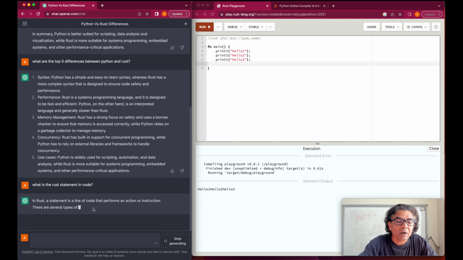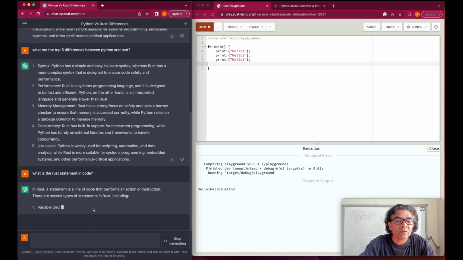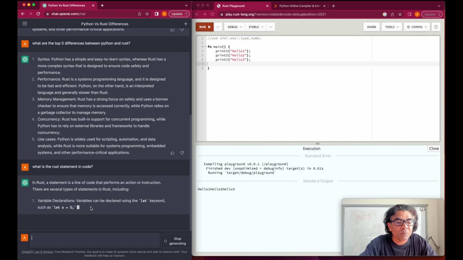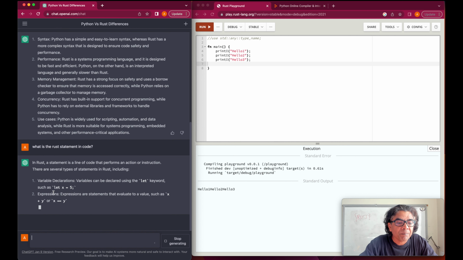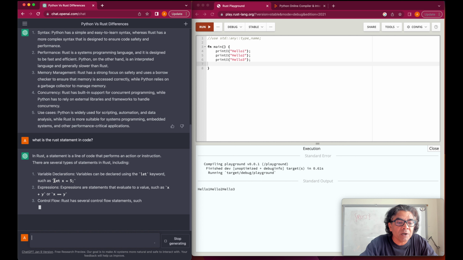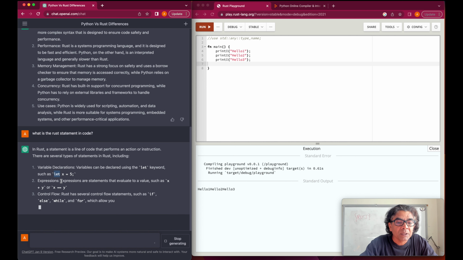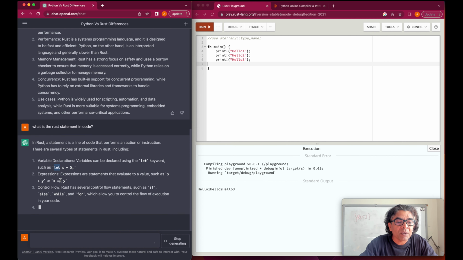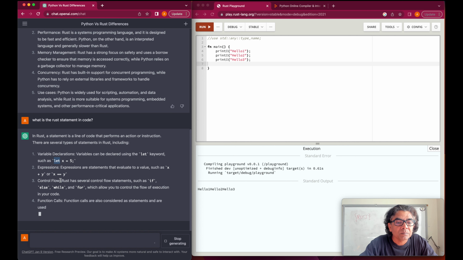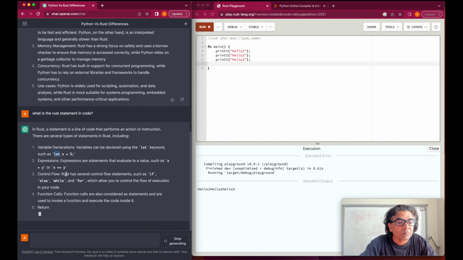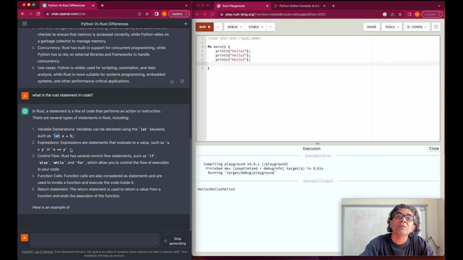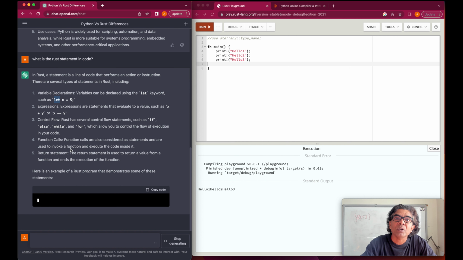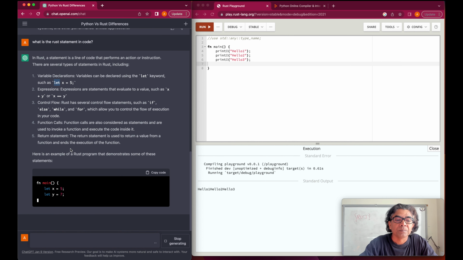Okay, so now we are trying to understand the statements, what statements can be used in Rust. So if you see here, variable declaration, expression. This is how you define a variable, with let. Expressions, you are using mathematical expressions, and then if else. These statements give us an understanding of a programming language.